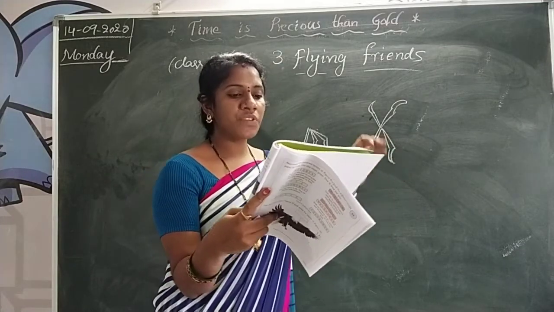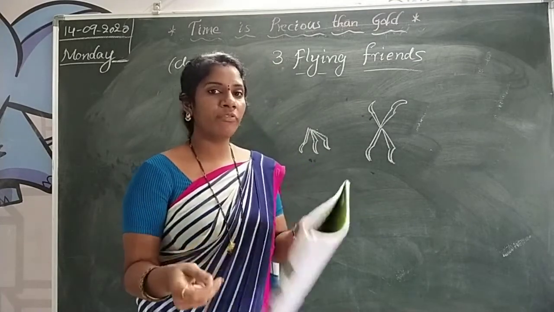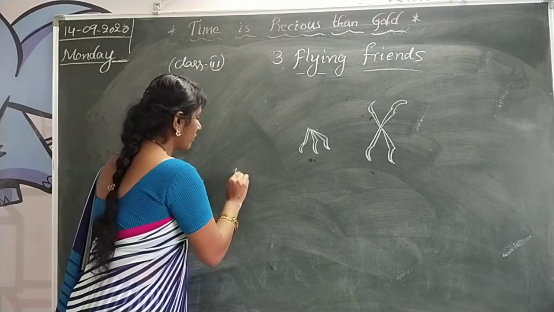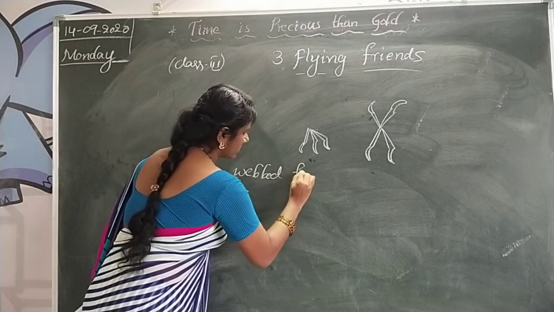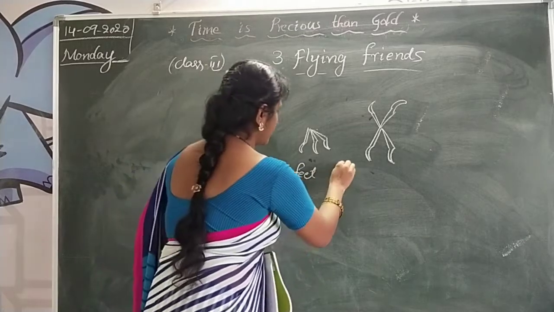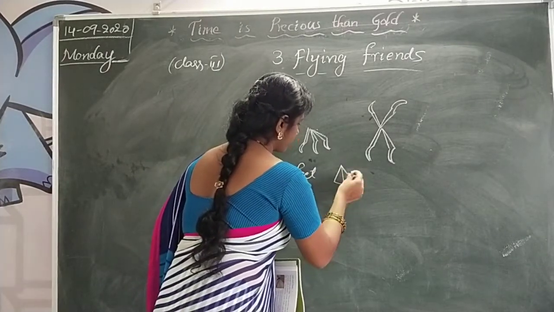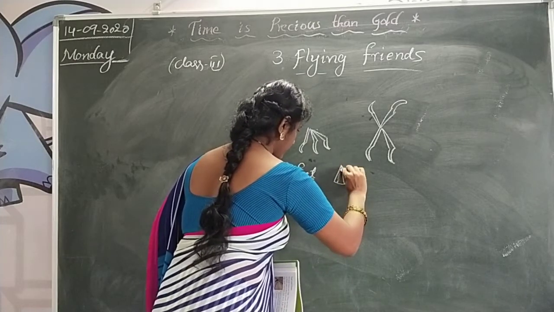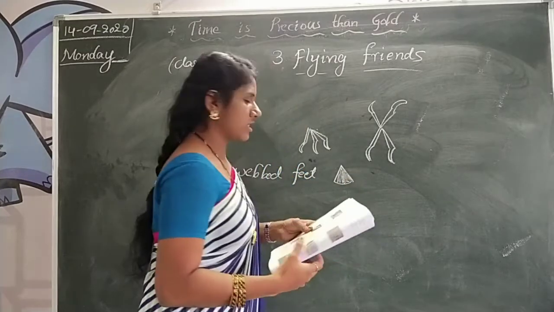And next one, see, some birds have feet with skin connected to the toes. This is called webbed feet. What is that? Webbed feet means the skin covering the toes.